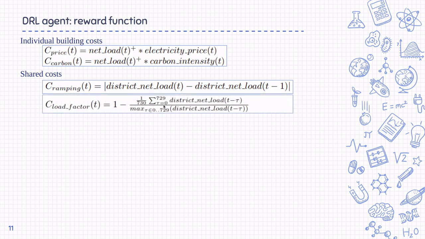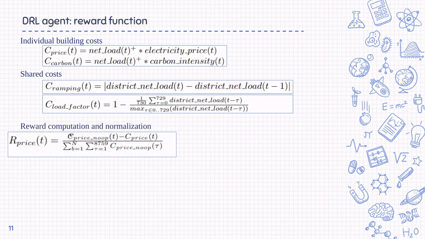For the load factor, we consider the window of size 730, which corresponds to roughly 1 month. And we found the average to peak ratio over that window for the district net load. And we subtracted that ratio from 1. Then, for example, to calculate the price reward, we computed the price cost for the no battery agent and subtracted price cost for our agent.